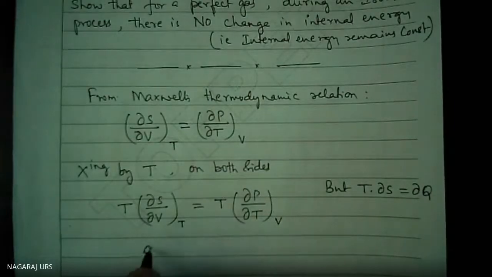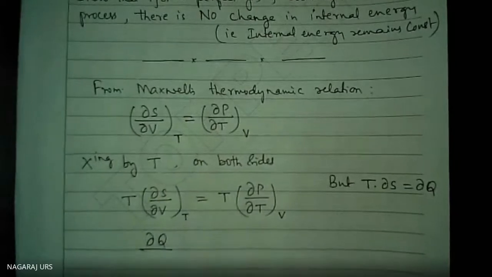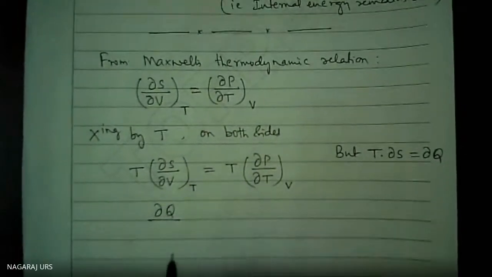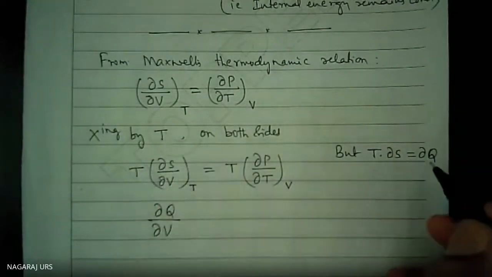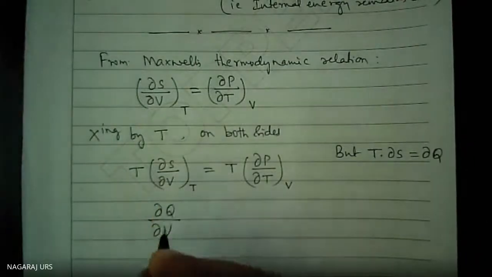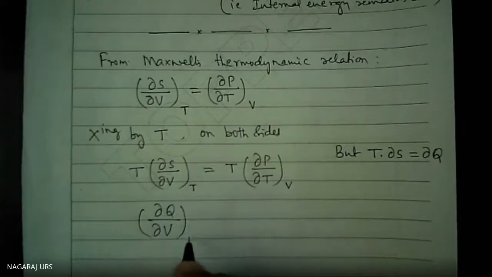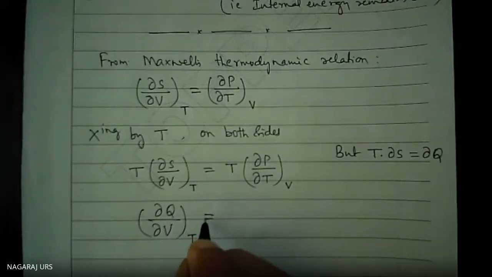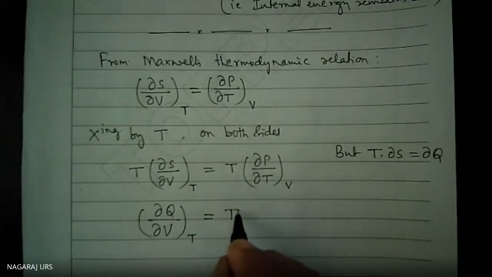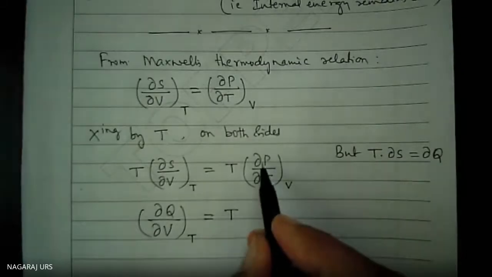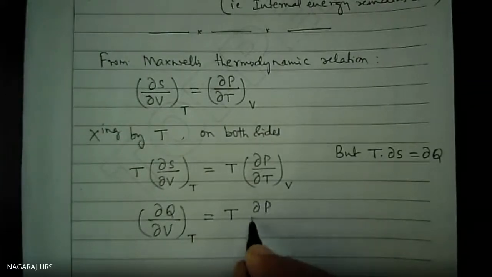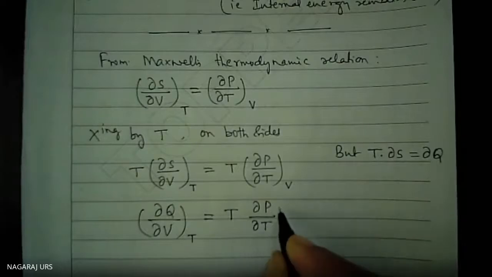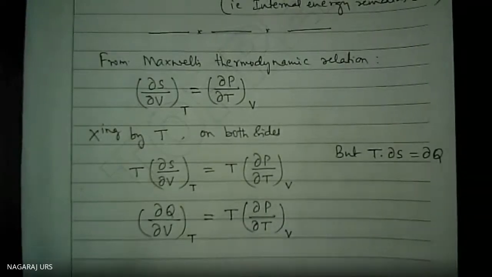I can write here del Q divided by del V at constant temperature is equal to T into del P divided by del T at constant volume.